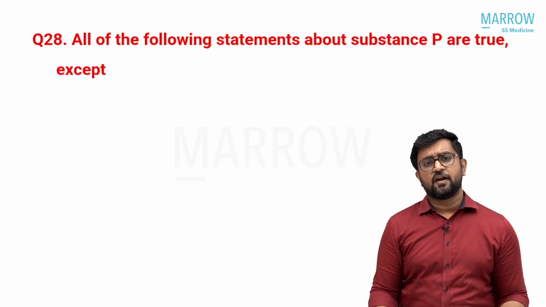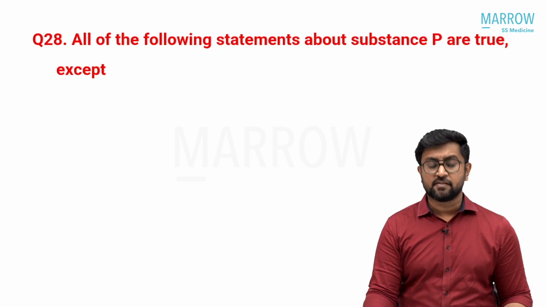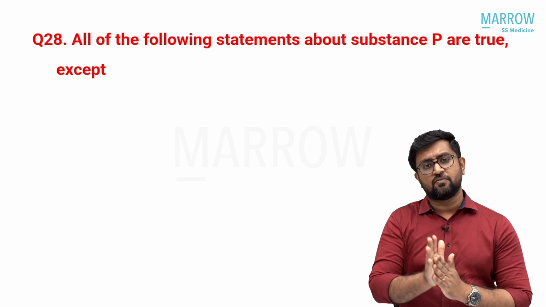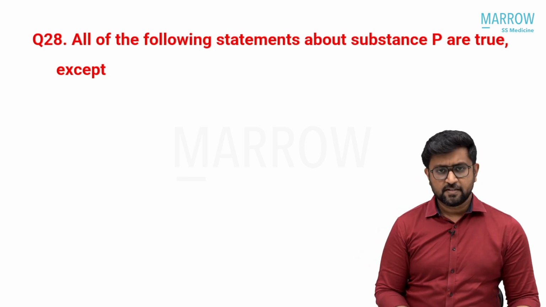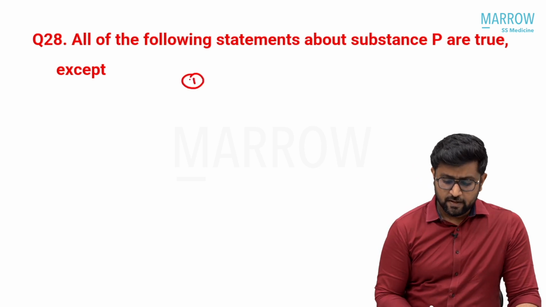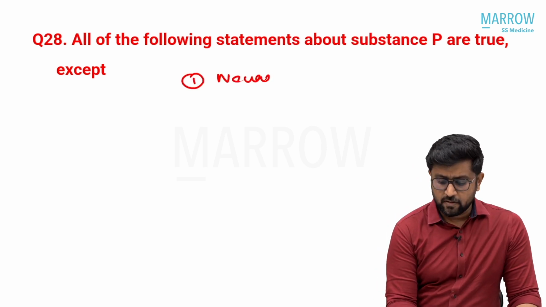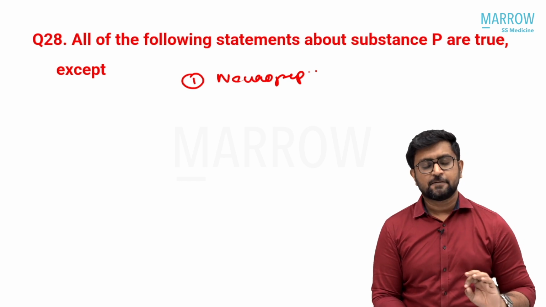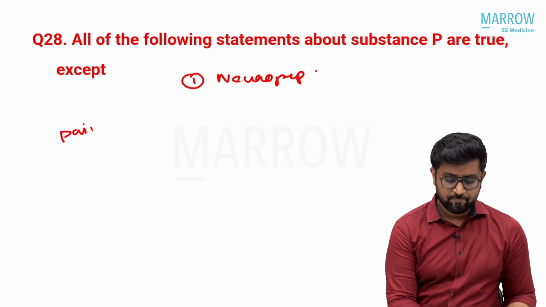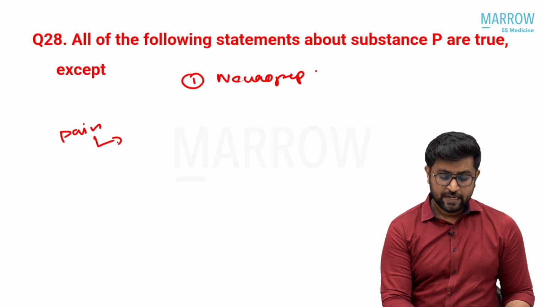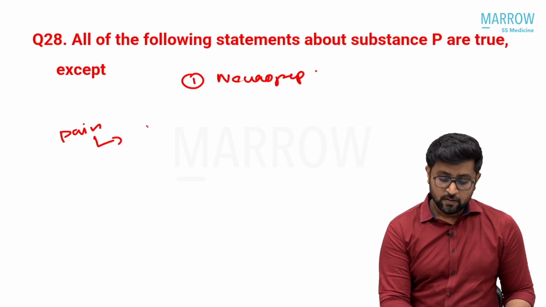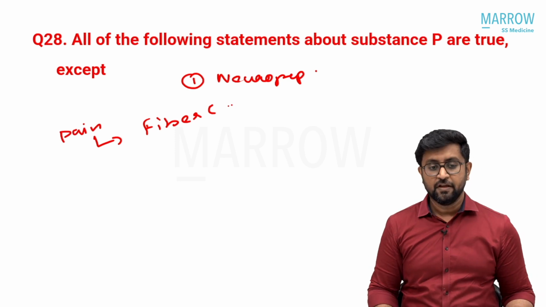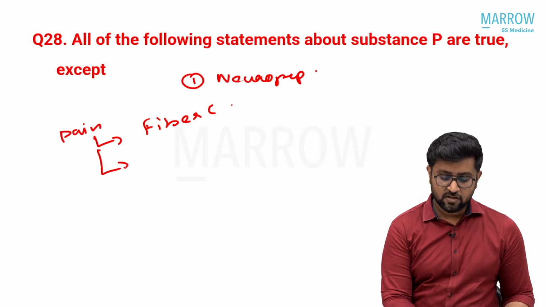And there was one question regarding substance P, for which I didn't get the options because it was a huge question. Substance P is a neuropeptide, related to the neurokinin A family. It is involved with pain, particularly slow pain, that is mediated through C fibers. You have A delta fibers and C fibers. A delta fibers carry fast pain. C fibers carry slow pain, or chronic pain.